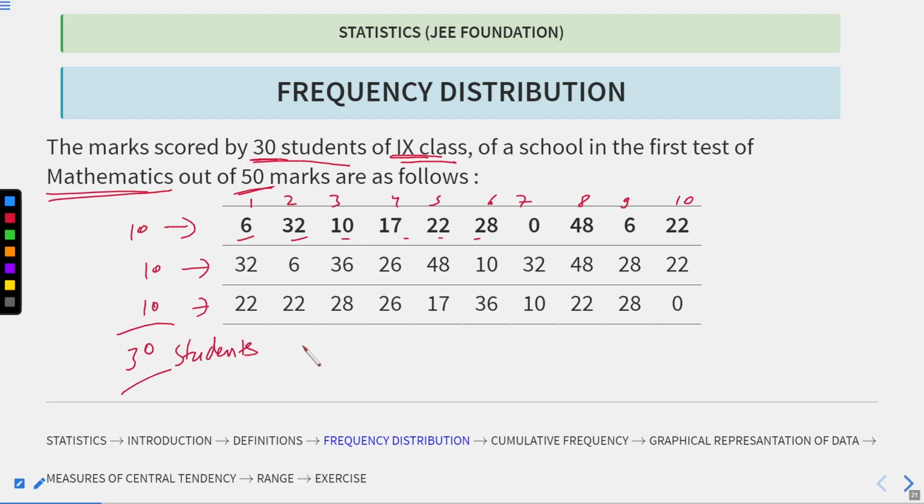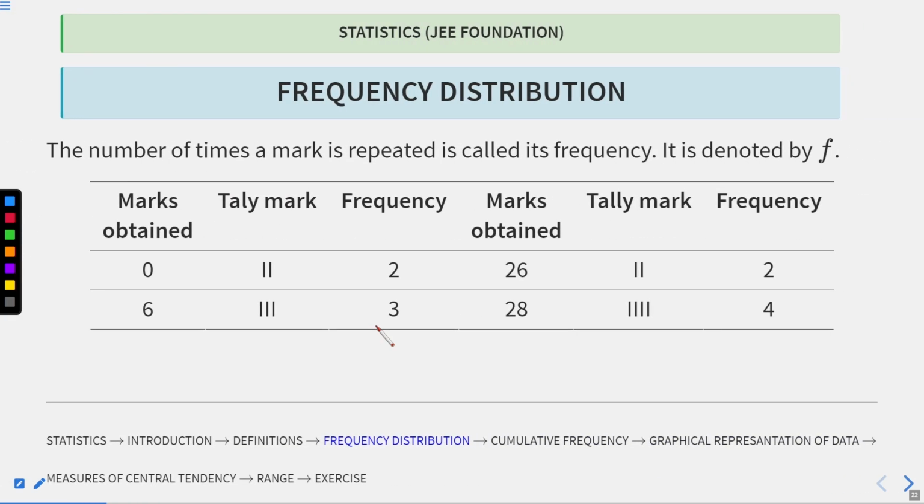30 students' marks raw data. Okay, raw data we have. I hope this is clear. Now let's move to make out the information out of it.